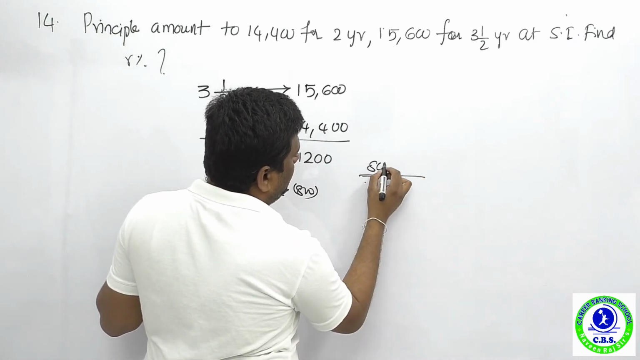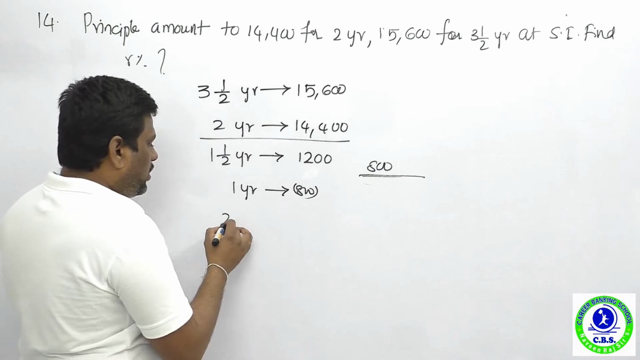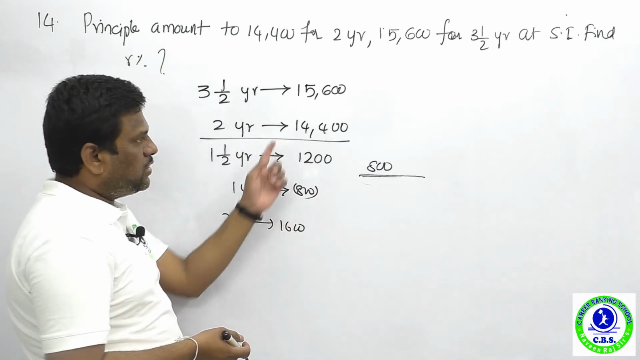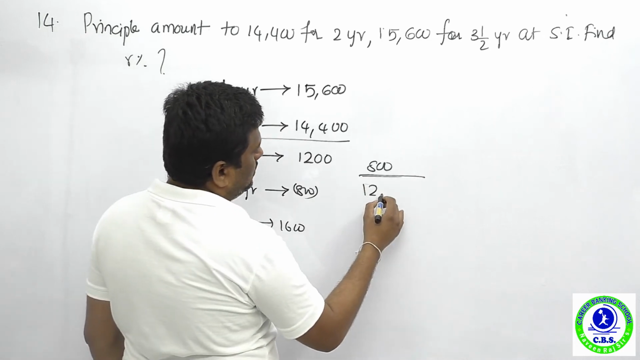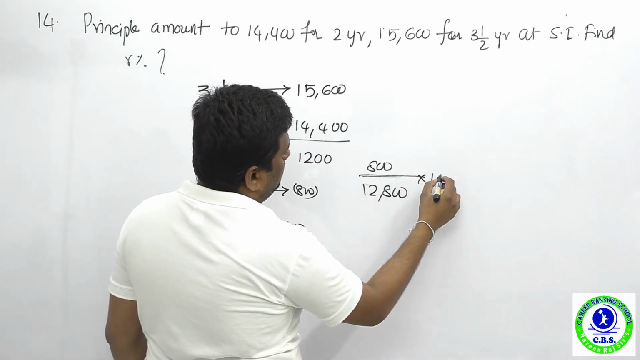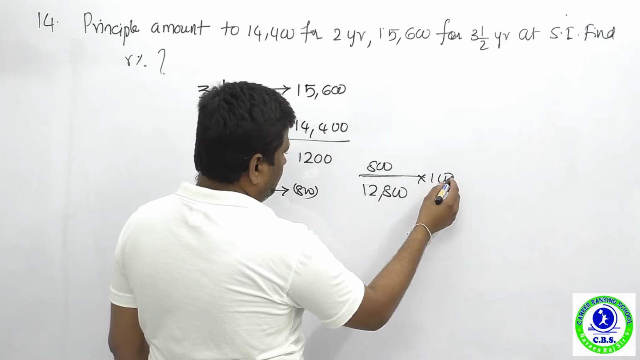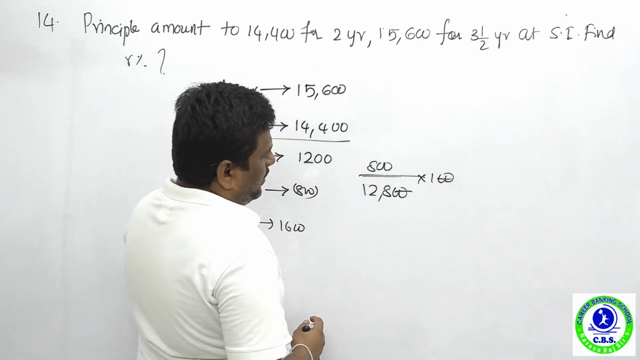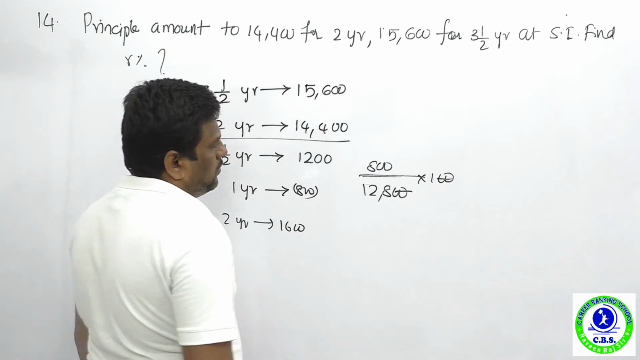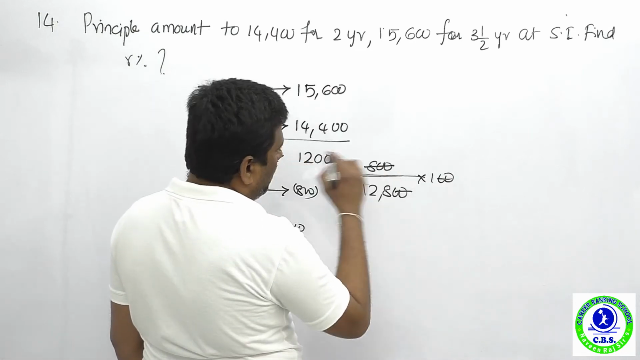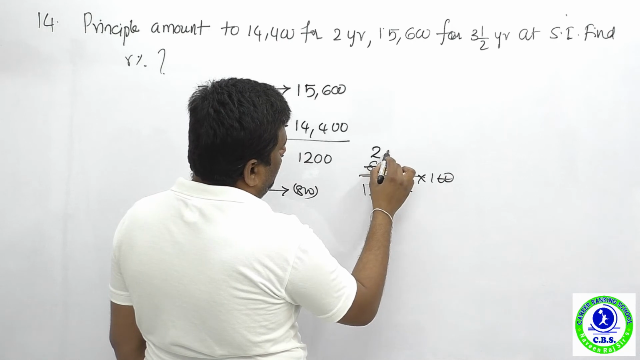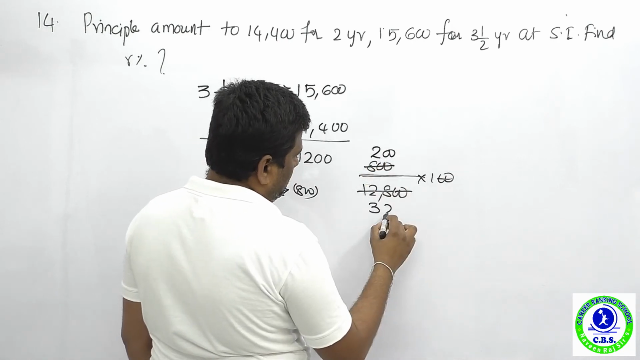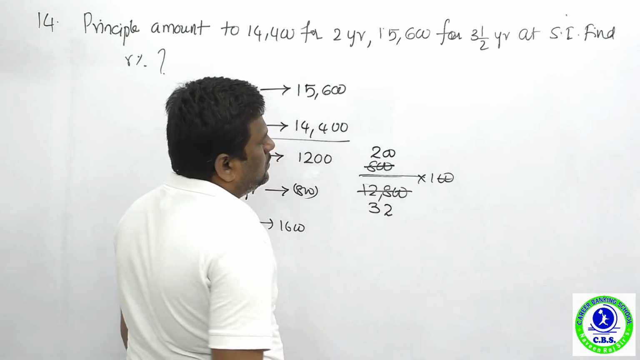What is the interest of 1 year? 800. Now what about 2 years interest? It is 1,600. So 14,400 minus 1,600 is nothing but 12,800. Percentage how much? 100. Now 2 zeros get cancelled. So definitely divide with the 4 table, 4 200s, 4 3s and 4 2s.